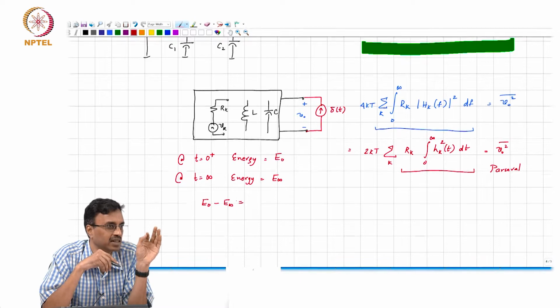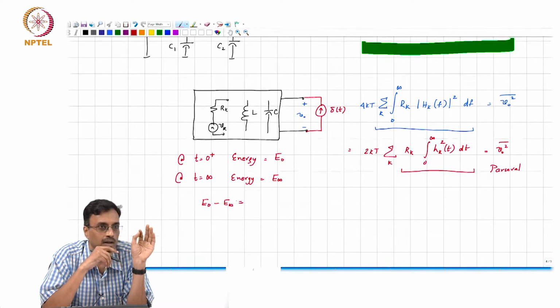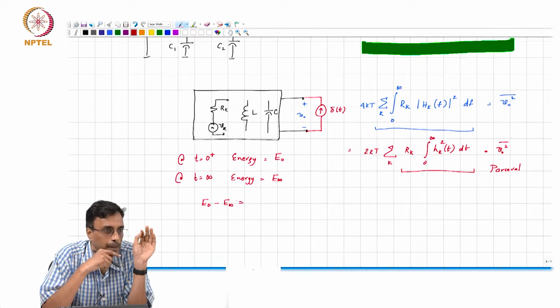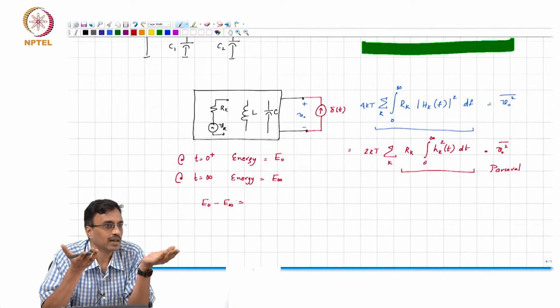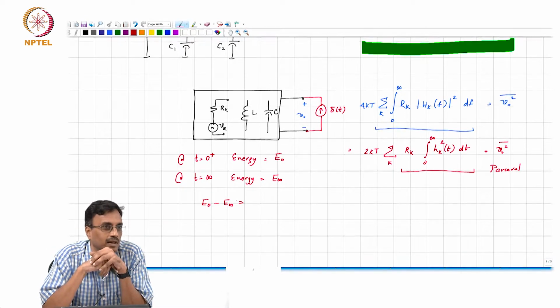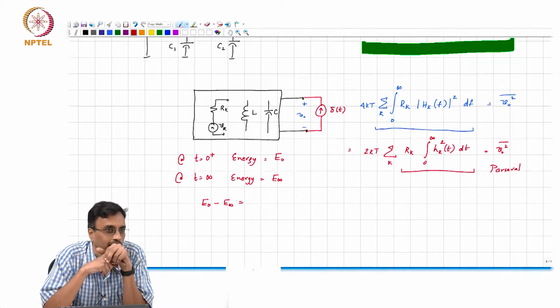Remember, power and energy are different things. What comment can we make about E0 minus E infinity? It better be positive, right? Otherwise, we would not be here. Okay, all right. That's one. That's a great piece of insight. What next do we have?